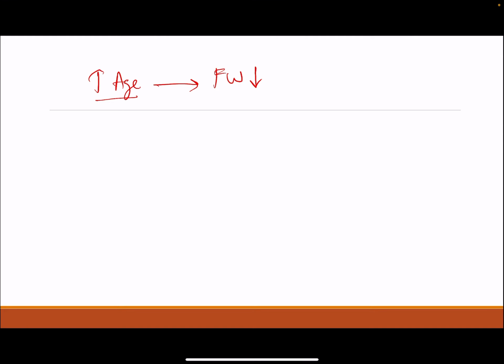One more thing I want to tell you is that as the age increases, the amplitude of the fibrillatory waves decreases. The fibrillatory wave amplitude is inversely proportional to age. So a 50-year-old may have coarse AF, and gradually as the age increases, the amplitude decreases.